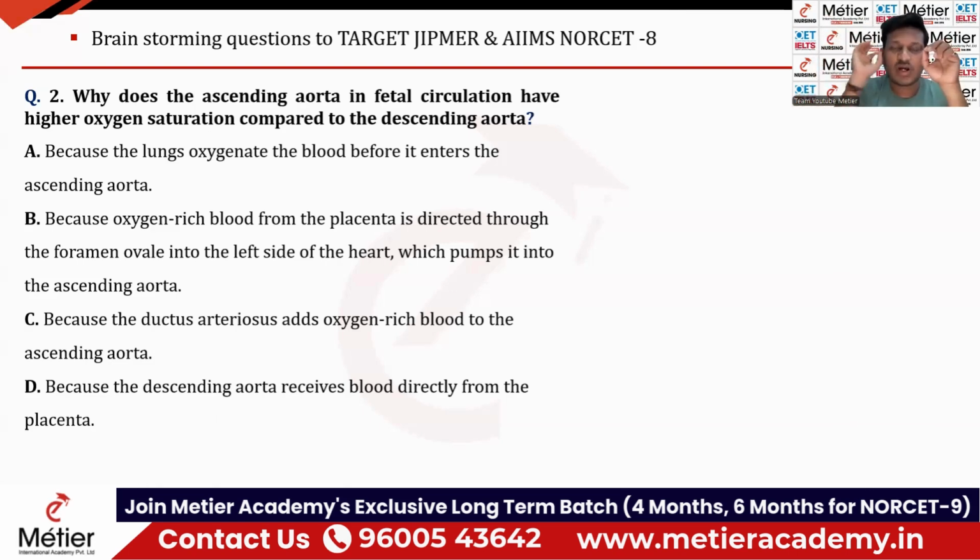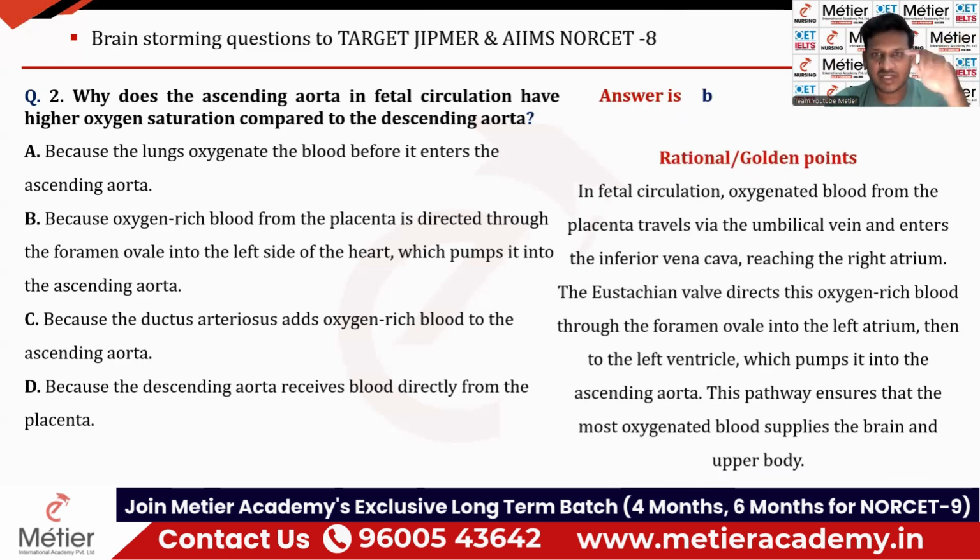Okay, guys, fine. So the oxygenated blood from the right atrium is entering the left atrium. From the left atrium, the oxygenated blood is entering the left ventricle. From the left ventricle, the oxygenated blood is going into the aorta, that is the ascending aorta. That's why a high concentration of oxygen is present in the ascending aorta. That's why we selected what? Option B. Clear, guys? So the explanation is given here very clearly. Pause the video and read the explanation if you have any doubts.